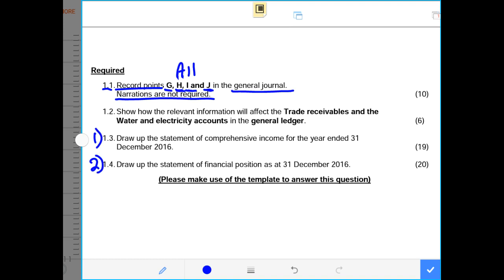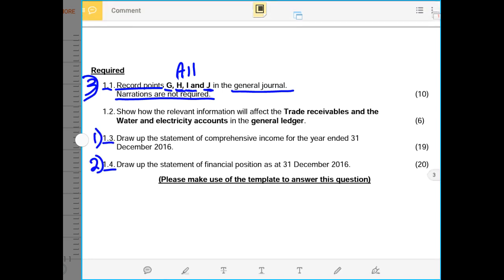So this will be my number 1, number 2, and this will be my number 3. Then I will be compiling and consolidating all the financial statements and recording the effect from the journal entries to the financial statements. This is my structure or strategy to answer this question. Number 1 will be 1.3, number 2 will be 1.4, and number 3 will be 1.1.